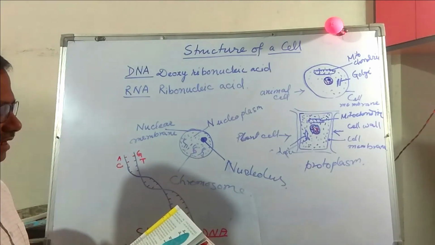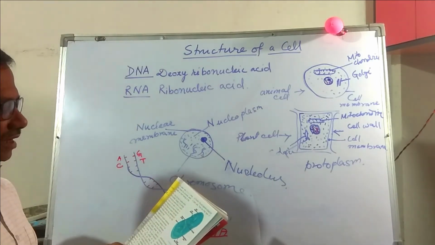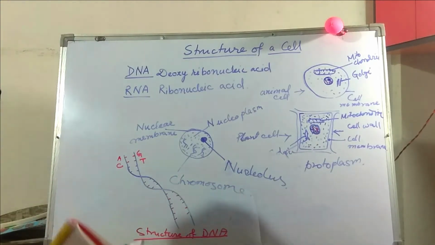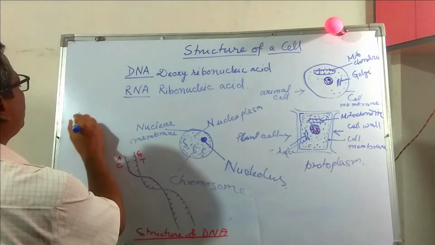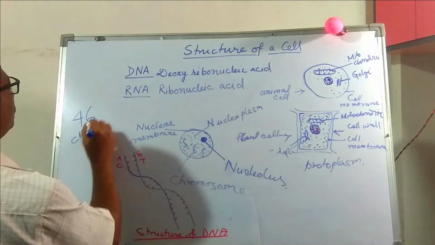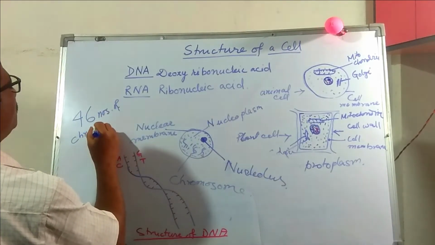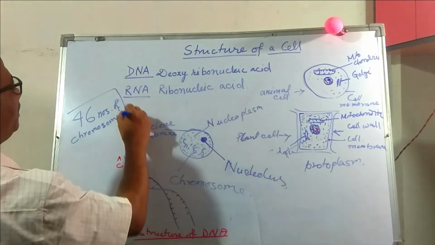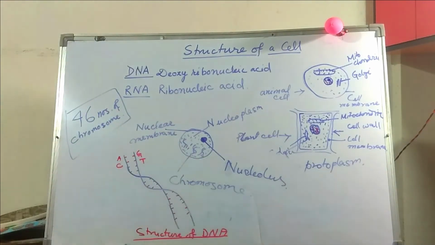Each organism has a specific number of chromosomes. For example, the number of chromosomes in man is 46. How many chromosomes does a human being contain? A human being contains 46 chromosomes. A cell of a human being contains 46 chromosomes.